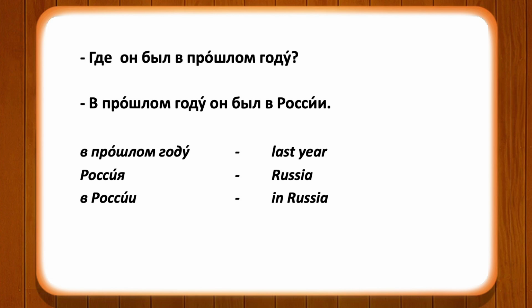В прошлом году, last year. Он был. Here even in the answer the pronoun referring to the subject does not change, and therefore the form of the verb also remains same. Он был, the masculine form. Где он был? В России. В России, in Russia. So yes, last year he was in Russia. Где он был в прошлом году? В прошлом году он был в России.